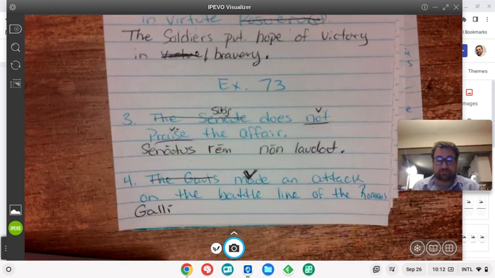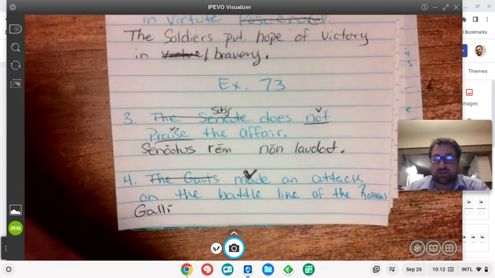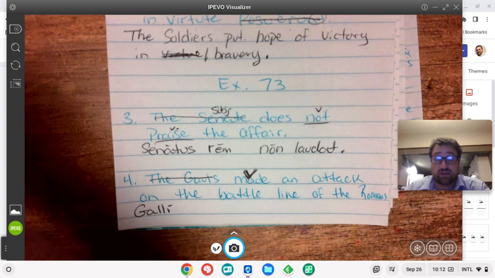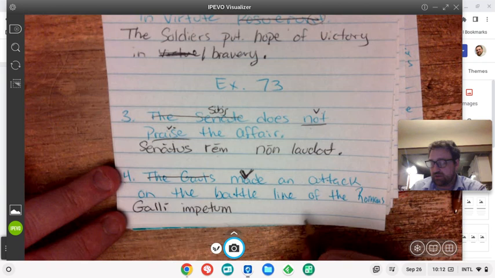So impetum is impetus, but in the accusative, and so the thing that they made was an attack. So we want that attack, that impetus, to be really impetum, right? So Galli impetum fecerunt would be the Gauls made an attack.